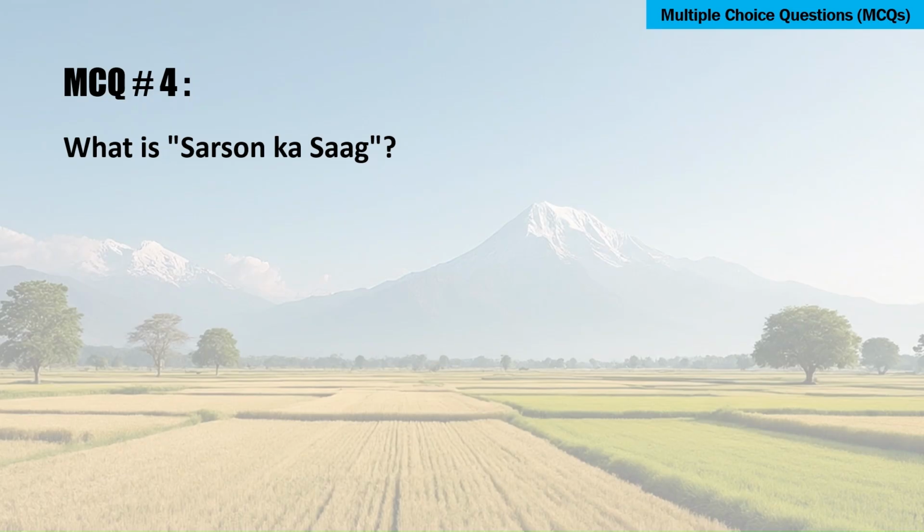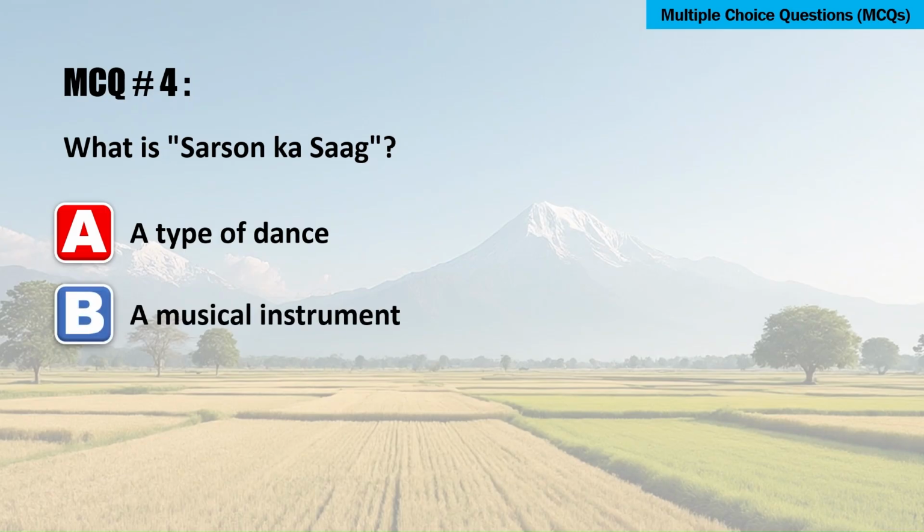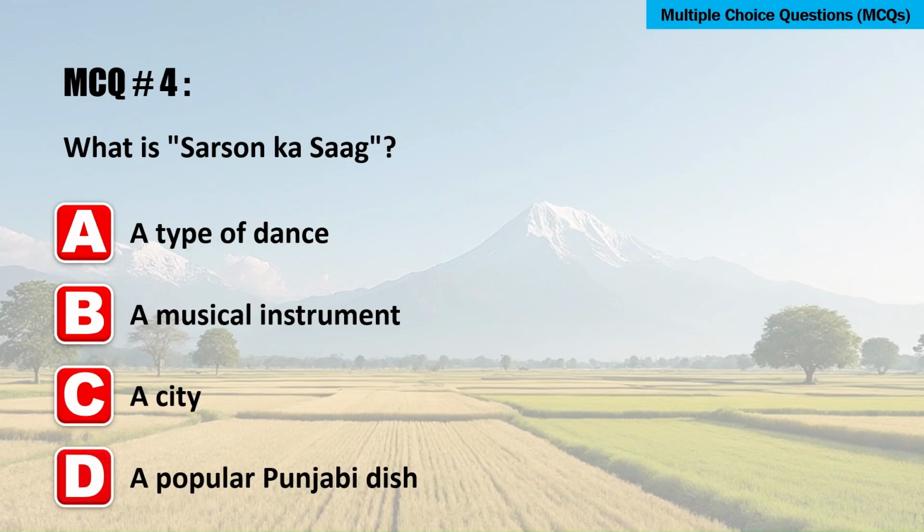What is Sarson ka saag? A. A type of dance. B. A musical instrument. C. A city. D. A popular Punjabi dish. The correct answer is D. A popular Punjabi dish.